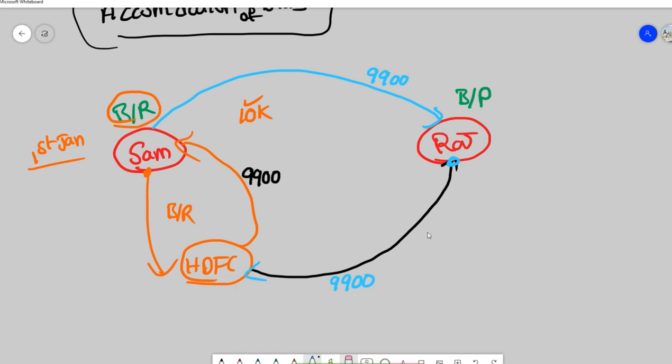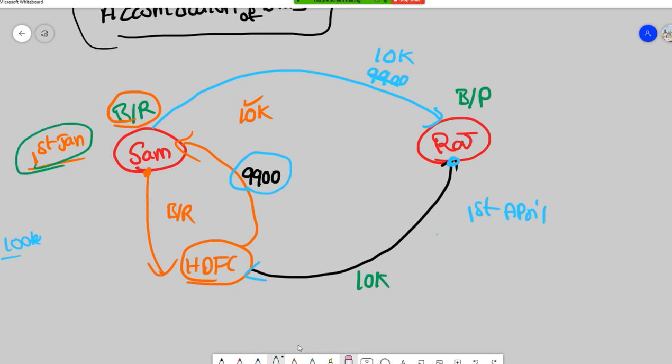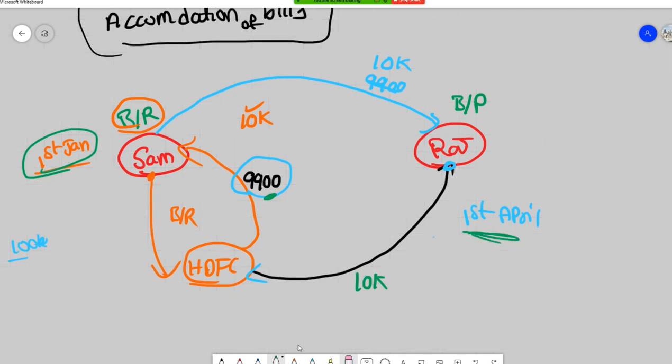So with all these things, what did we understand? Let's just say the due date is 1st April, when Raj pays the money. Sam is spending 100 rupees, fine. But Sam is getting the money on 1st January, and she is using it until 1st April. I'm sorry, here it's not 9,900, it is 10,000 rupees, because the discounting charges are paid to the bank.